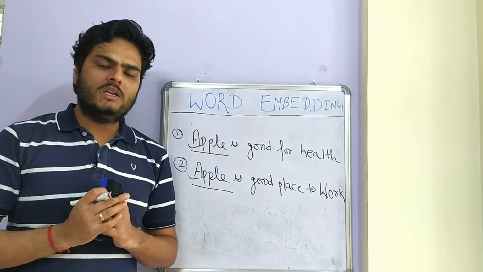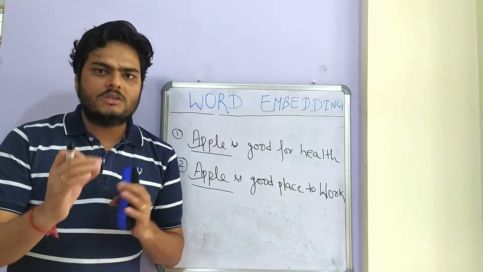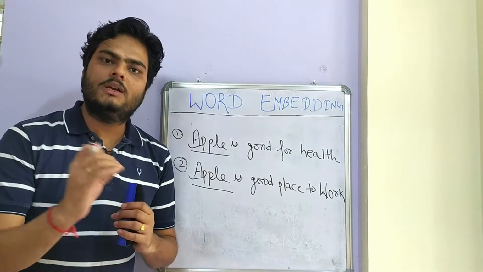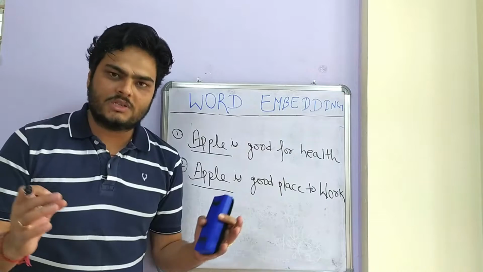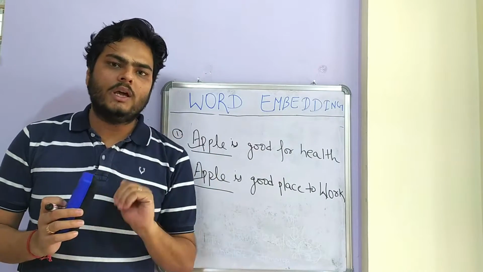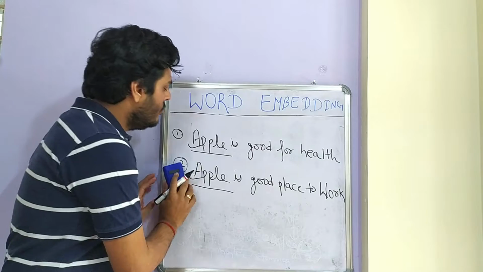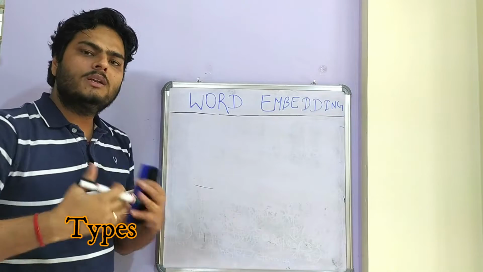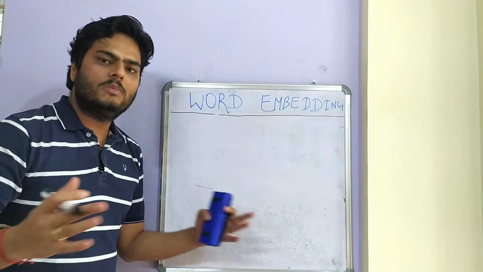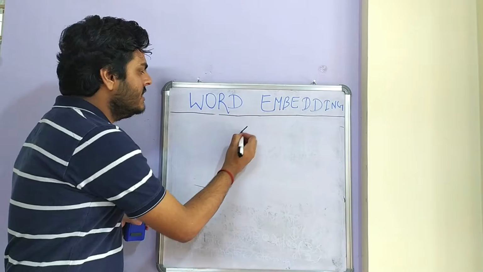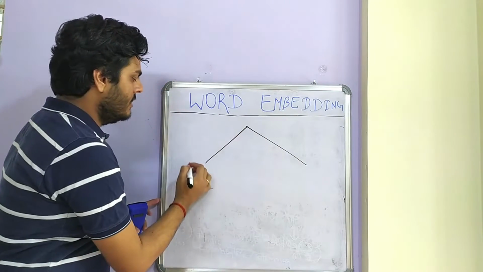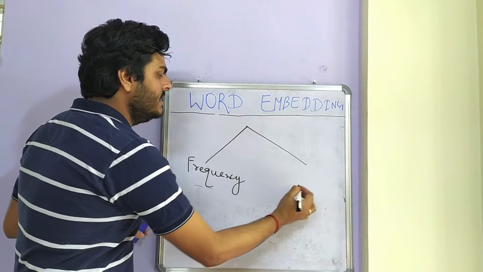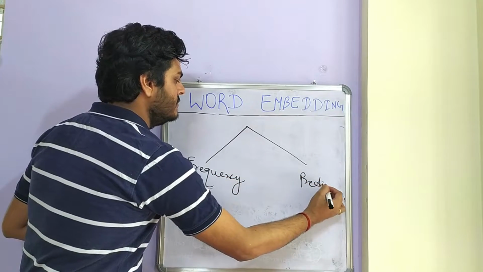And why is word embedding needed? Word embedding is needed because you need numbers to train a machine learning algorithm. You cannot train a machine learning algorithm using words. You need numbers. So this is about the what and why of word embedding. Now, what are the different types of word embedding? Word embeddings are nothing but numerical representation of words or documents. So there are basically two types of word embedding. One type is called frequency based, and the other type is called prediction based.